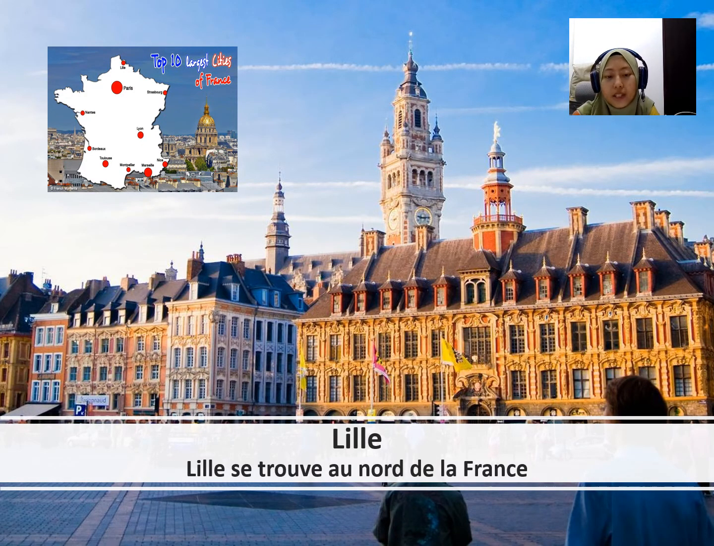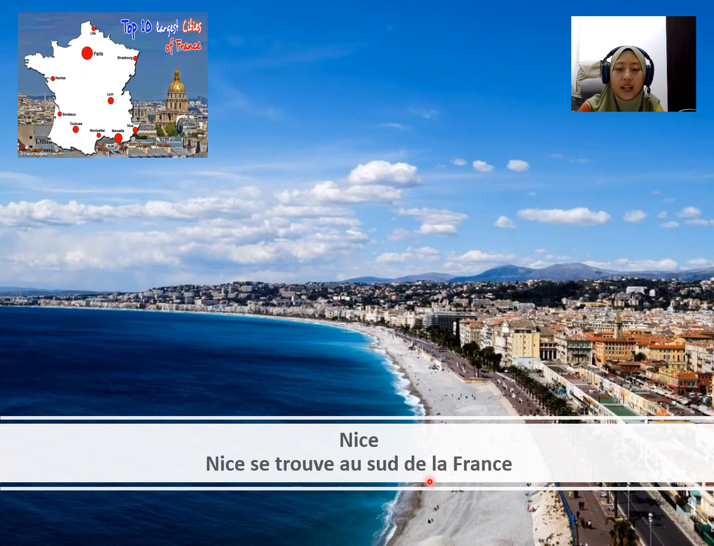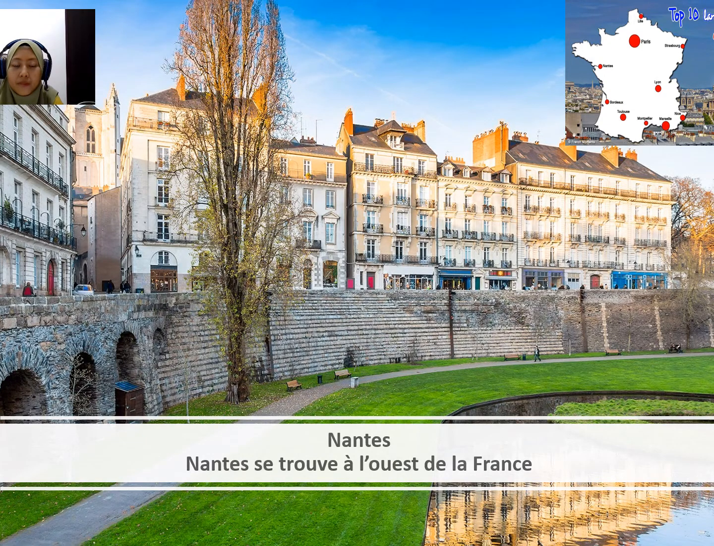The third one over here is Lille. Yeah? So Lille se trouve au nord de la France. Lille is located at the north side of France. Next is Nice. As you can see, we also have beach and seas in France. So Nice se trouve au sud de la France. Nice is located at the south side of France. This is Nantes. Nantes se trouve à l'ouest de la France. It is at the west side of France.